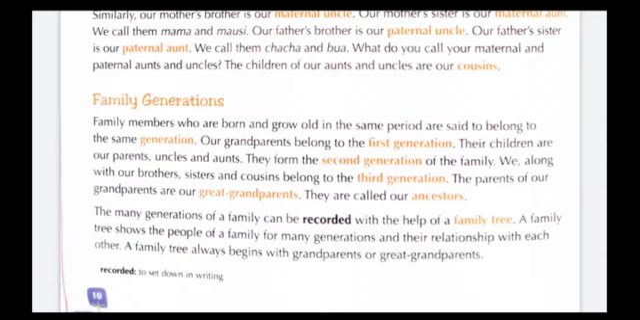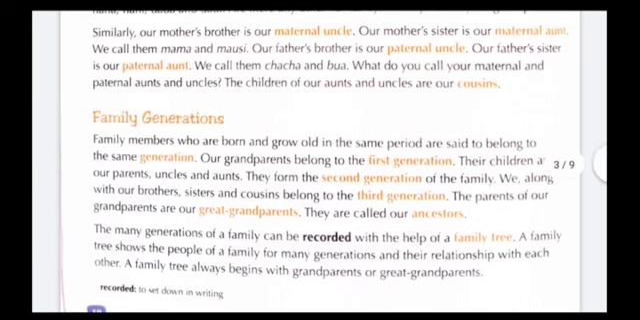The many generations of a family can be recorded with the help of a family tree. A family tree shows the people of a family for many generations and their relationship with each other. A family tree always begins with grandparents or great grandparents. So according to the paragraph, students, family generation means family members who are born and grow old in the same period or at the same time. It's called family generation.